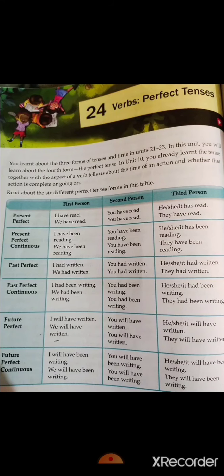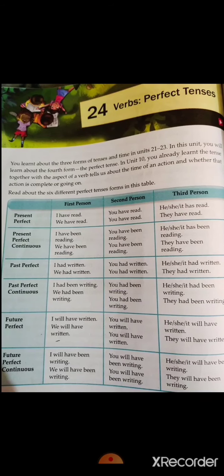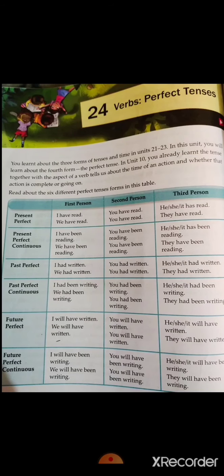So here it is given, the present perfect tense. The present perfect tense usually refers to an action that has been completed at the moment of speaking. And what is the form? Have or has plus the past participle of the main verb. It has a negative form also. When we add not, it becomes negative. And how does it turn into interrogative? When we interchange the place of the auxiliary verb and the subject with each other.